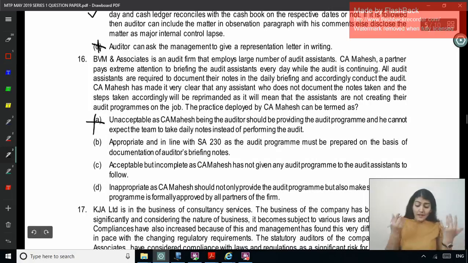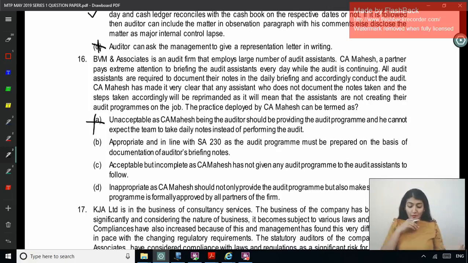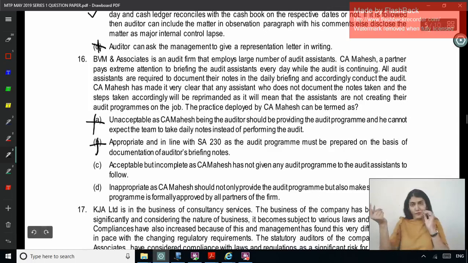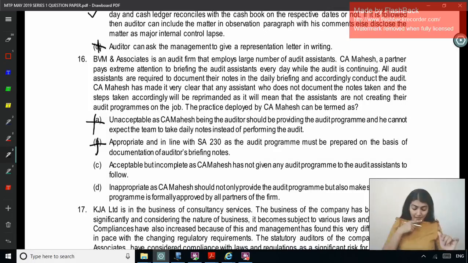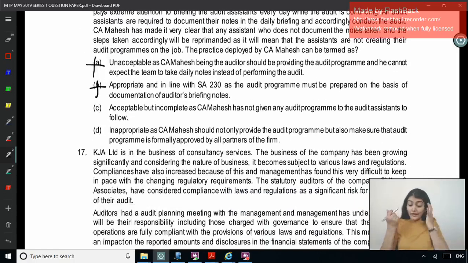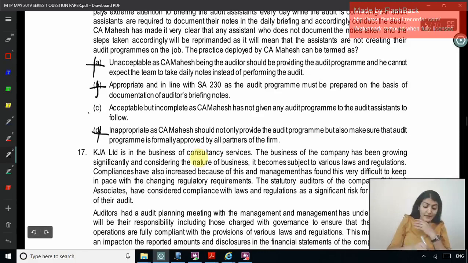Okay, appropriate and in line with SA 230, as the audit program must be prepared on the basis of documentation of briefing notes. No, the program is not prepared on the basis of briefing notes, it's prepared on the basis of KOC. Acceptable but incomplete, as CA Mahesh has not given any audit program to the audit assistants to follow. Right, so that seems right. Inappropriate, as Mahesh should not only provide the audit program but also make sure that the audit program is formally approved by all the partners of the firm. Right, so what is the correct option over here?